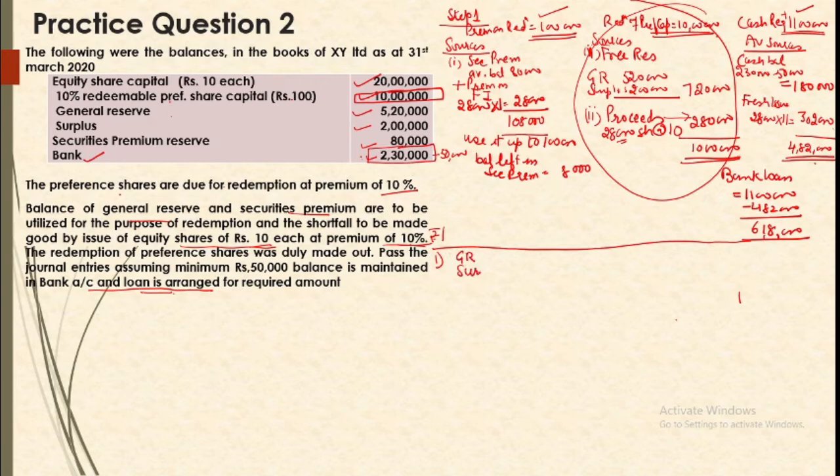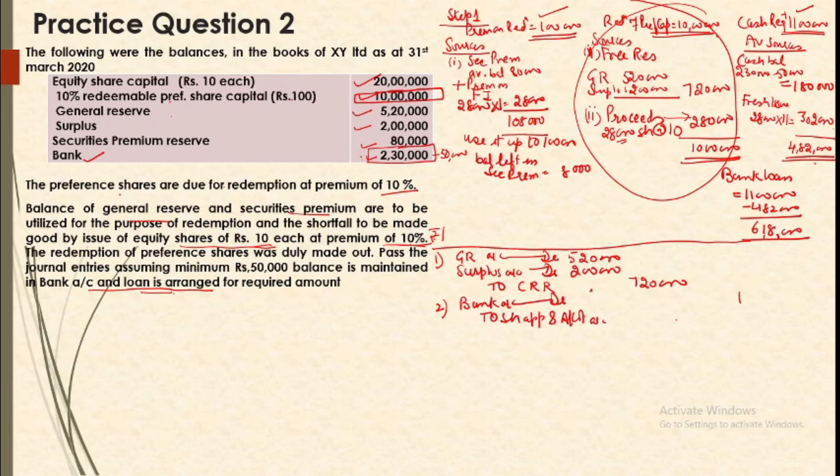So general reserve and surplus account debit, 5,20,000 and surplus 2 lakh, you are utilizing it, to capital redemption reserve 7,20,000. Next you have the proceeds. So your fresh issue is bank account debit to share application and allotment account. So you got 3,02,000. I hope this amount is clear, because the money that you are getting is for 28,000 shares at the rate of 11.